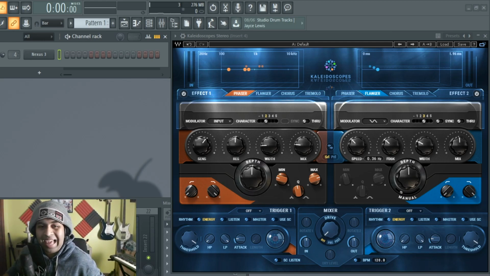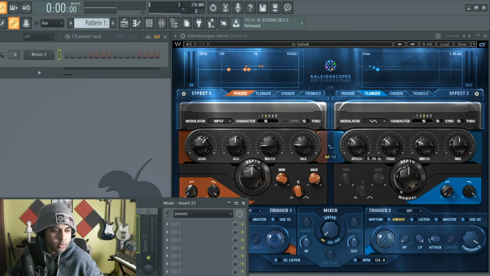And speaking of which, here we are in the Kaleidoscope. You can see nothing is moving now, as opposed to the first clip. You're like, what the hell? It's because the effect is not on.